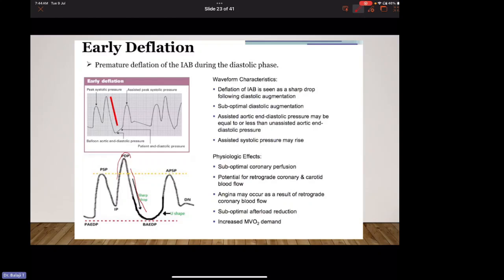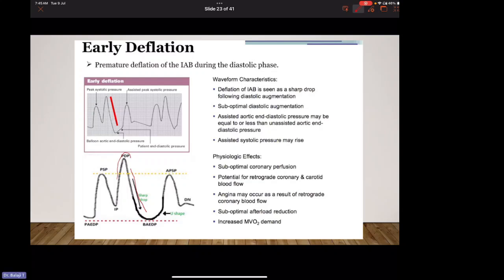Assisted aortic end diastolic pressure may be equal to or greater than the unassisted aortic end diastolic pressure. Assisted systolic pressure may rise. The physiological effects due to early deflation are suboptimal coronary perfusion, potential for retrograde coronary and carotid blood flow. Angina may occur as a result of retrograde coronary blood flow, suboptimal afterload reduction, and increased myocardial oxygen demand.